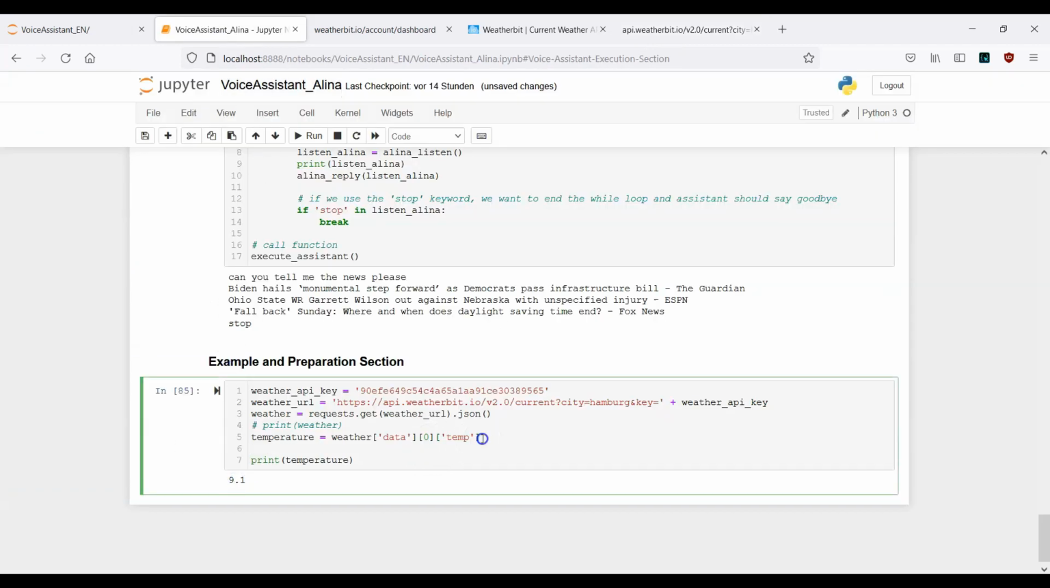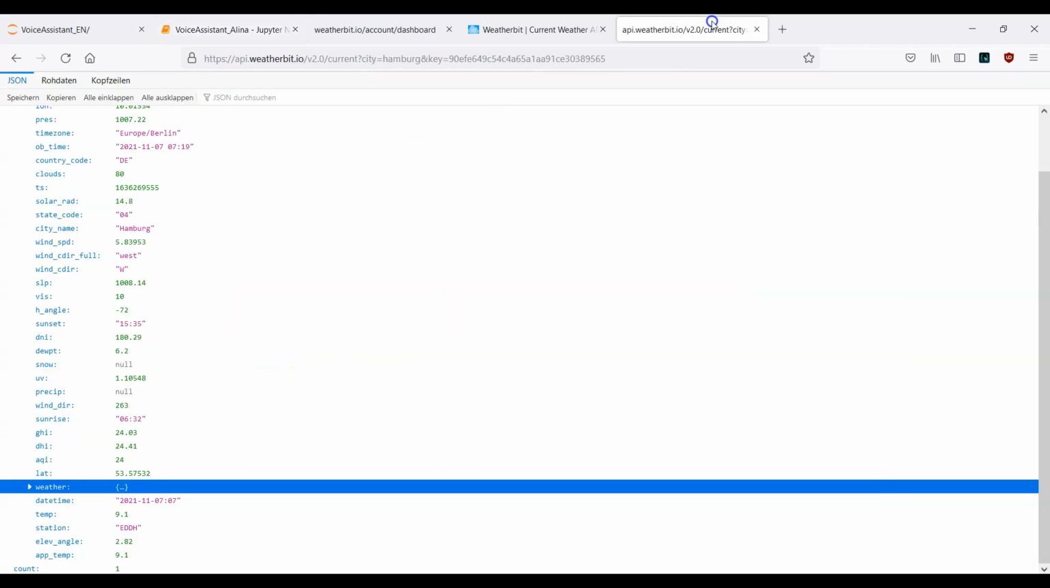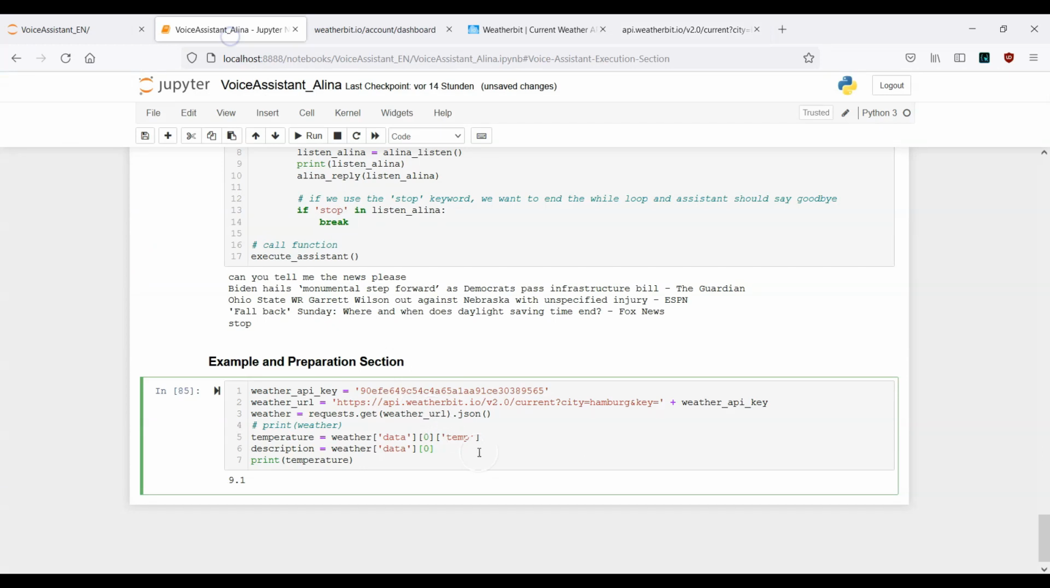The other data point is the description. That means description equals weather. And now we again start with the data key. So data. Then we have again number 0. And in this example now we need to navigate to the weather key and then to description. So one more step. That means here let's navigate to the weather and then to the description. So this should look fine.